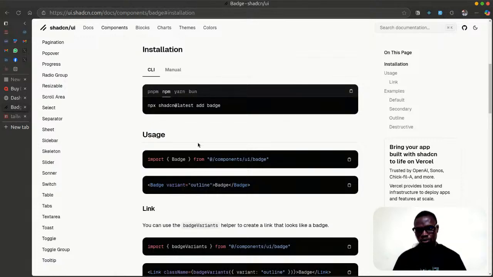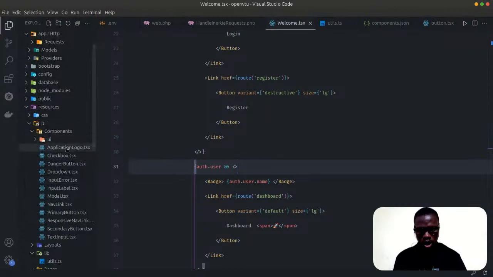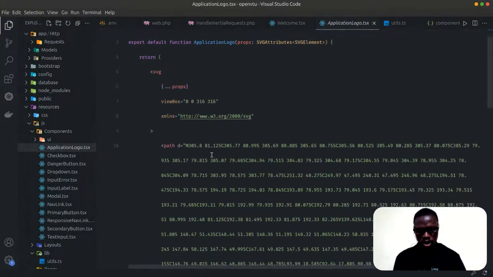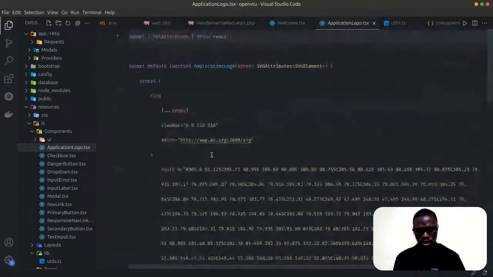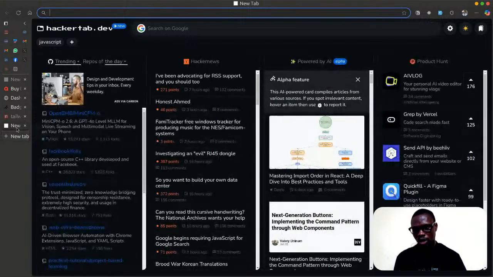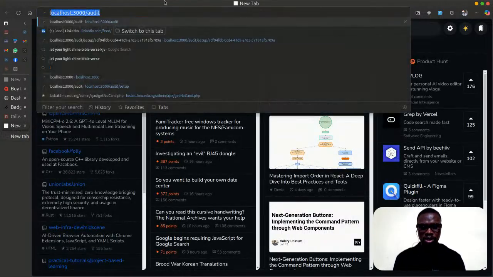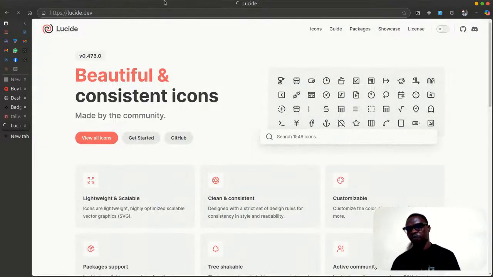And I want to change the default application logo here. You can see the application logo. We have an SVG logo here, which is Laravel's default logo. So let's go to Lucide icons. I think it's lucide.dev. Let's look for a particular icon that will fit our use case.